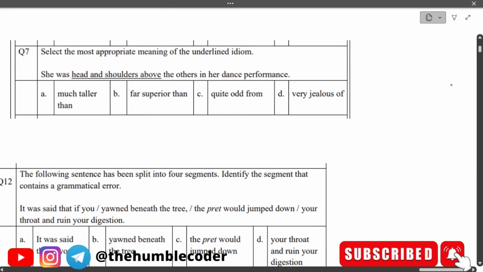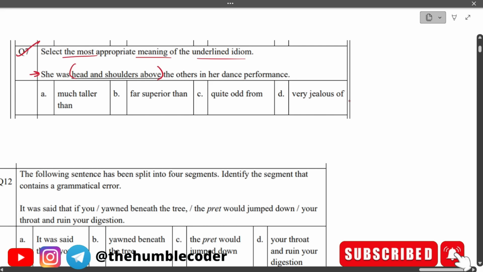So we have this question. Let's see first of all this question. Okay, that is, select the most appropriate meaning of the underlined idiom. We have this idiom. Okay, let's try to understand the answer for this one. First, read the sentence. She was head and shoulders above the others in her dance performance, and the options are much taller than, far superior than, quite odd from, and very jealous of.